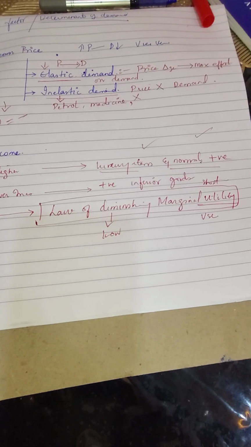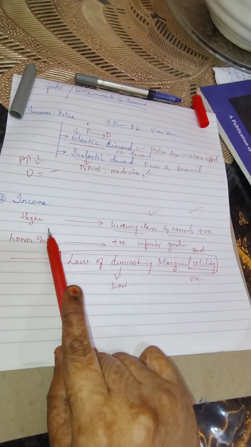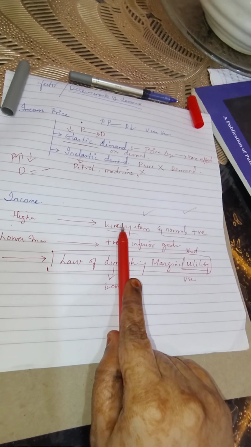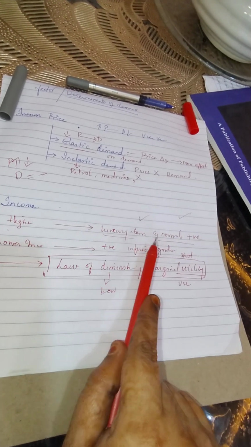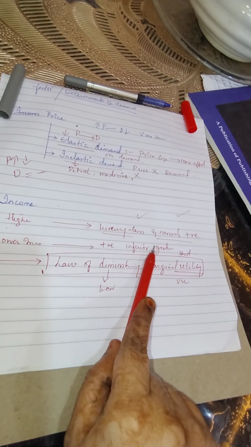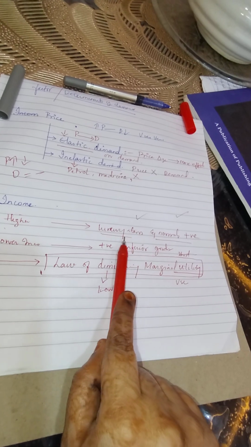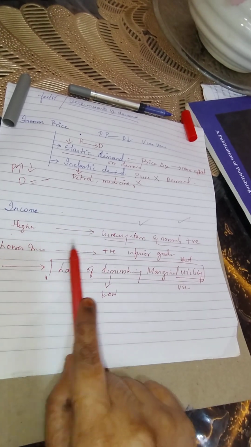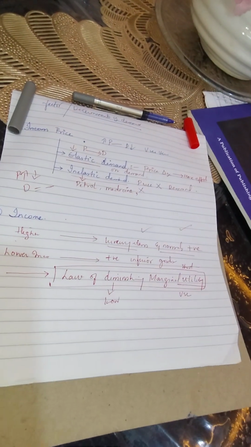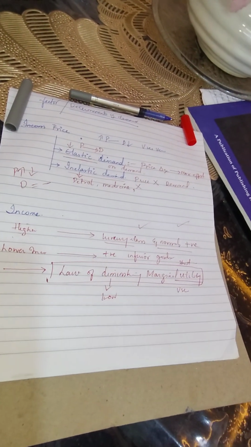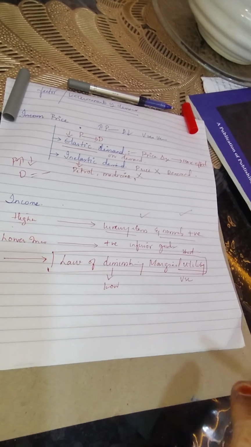Here, basically, what we have learned about income is that the higher the income, the higher the demand for luxury items and normal items, and the higher the income, the demand for inferior goods goes down. But also keep in mind one exception, the law of diminishing marginal utility, which says that however much income increases, the utility of the product and services lasts only till a point, because the consumer's satisfaction level goes down as soon as they use more and more units of your product. Okay, that is clear, income.